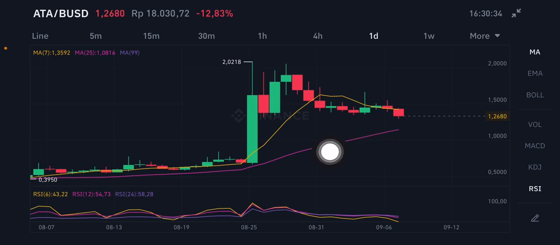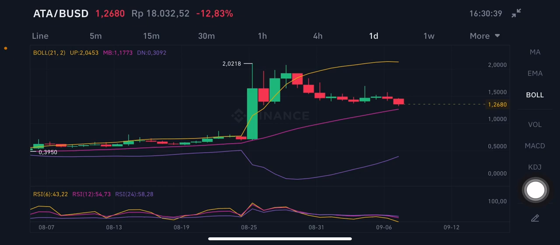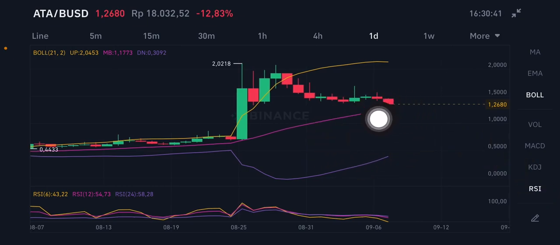For the RSI stochastic, it is in the neutral position, not overbought, not oversold. For the Bollinger Band, it is trying to push to the pink line here, middle band at 1.773 US dollar. If it goes up, then it will try to push with a big volume, it has to be a big volume, to the upper band at 2.0453 US dollar, and it has to break this one first. Right, break this one and then it can make the 2.0453 in here, right? But I think it should close this gap first, the big volume here first, and have a correction in here, right?